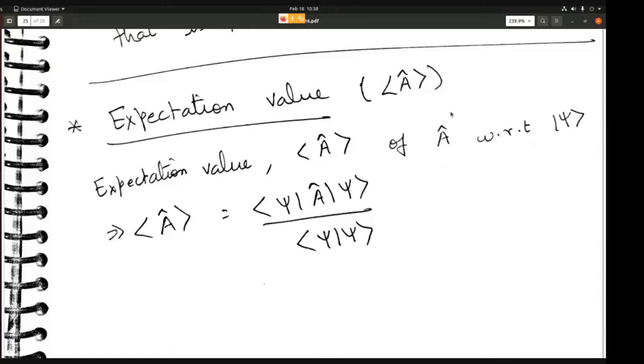That is what we mean by expectation value. The formula for that is basically you sandwich the operator A in between the bra psi and the ket psi, divided by the scalar product of psi with itself. This is the formula for the expectation value of the operator A.